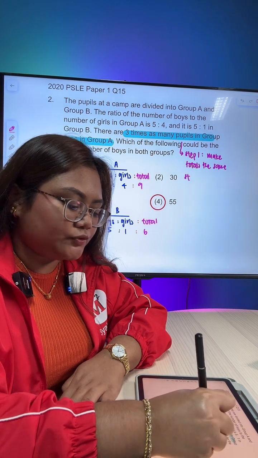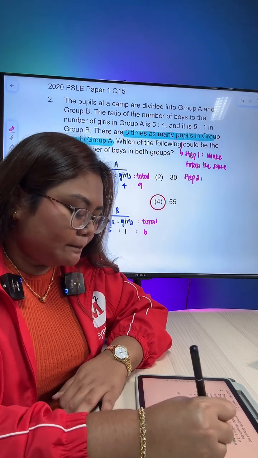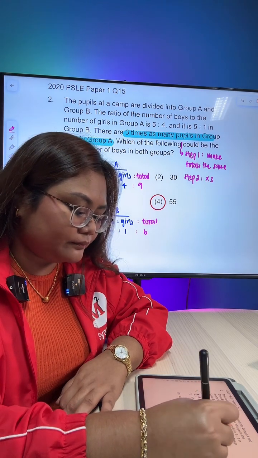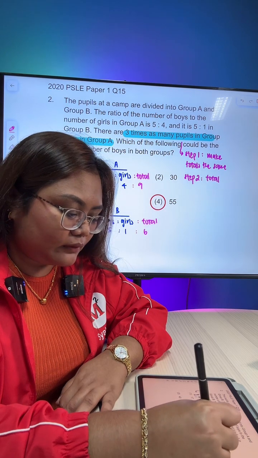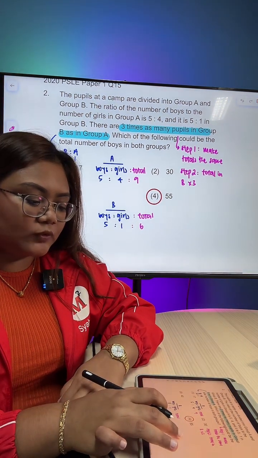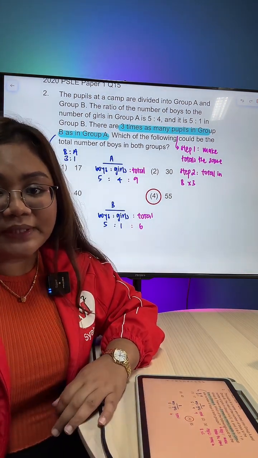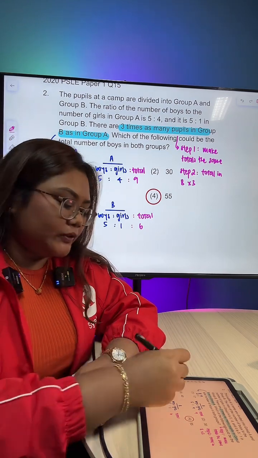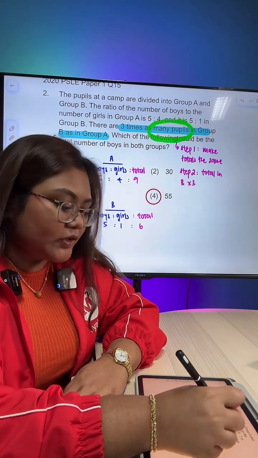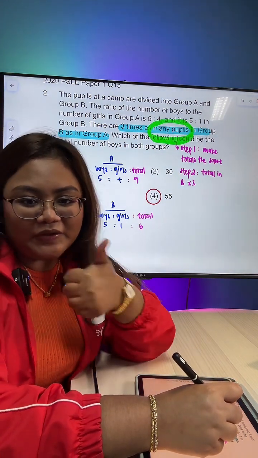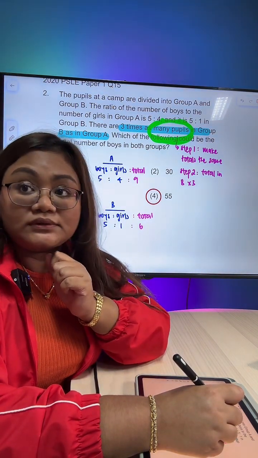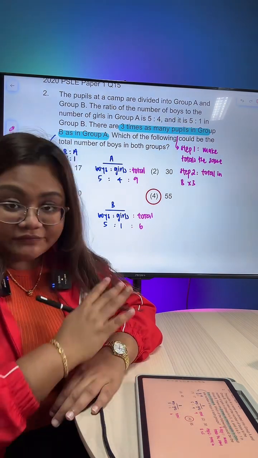And then in step 2, we will multiply the total in B by 3. This is a shortcut. We will first make the totals in A the same first, and then we multiply the totals in B by 3. Why must we put the total? Because the question says there are 3 times as many pupils. Not just boys, not just girls, but all of them. So we look for the total, which I've already done.